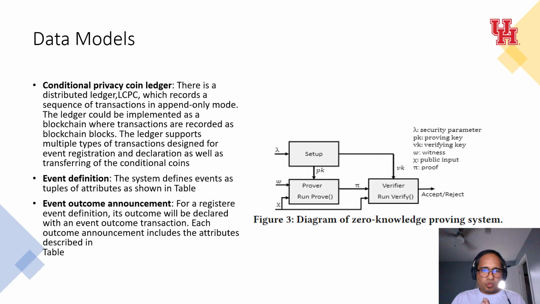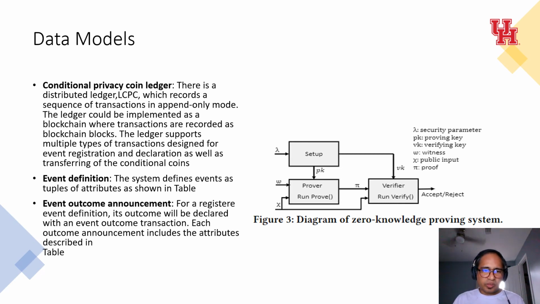Now, if we want to delve deeper into the data models, for the data model of the conditional privacy coin ledger, there is a distributed ledger which records a sequence of transactions in append-only mode. This ledger is implemented as a blockchain where transactions are recorded in each blockchain block.